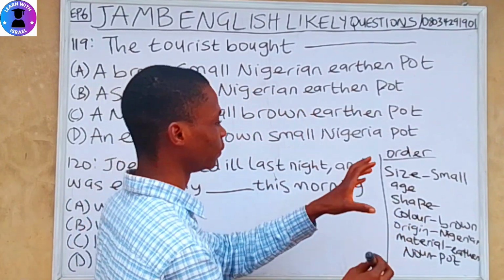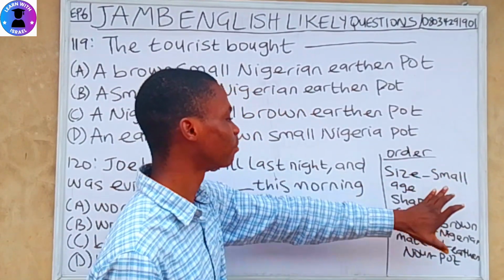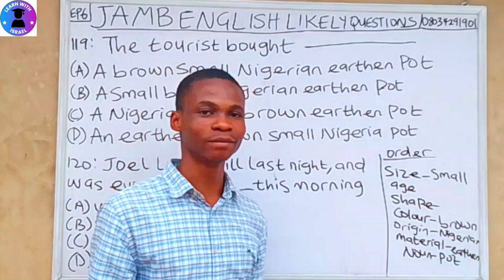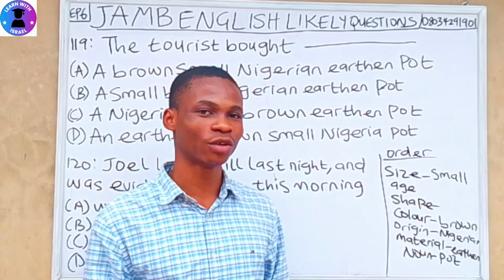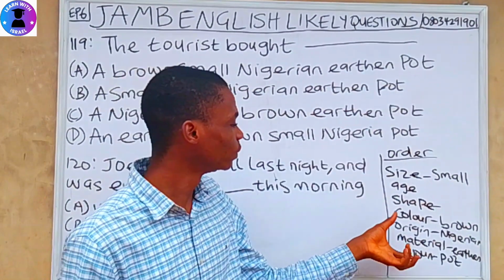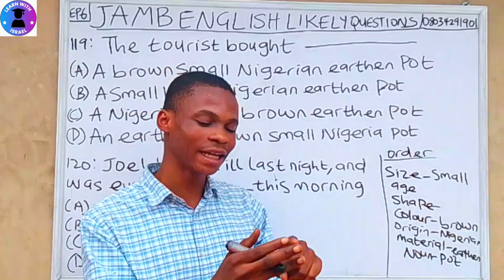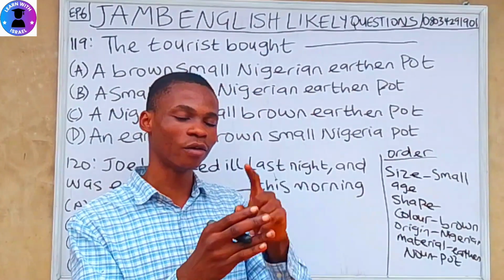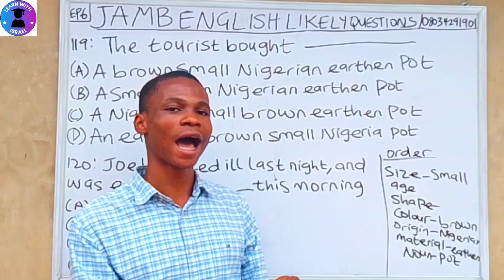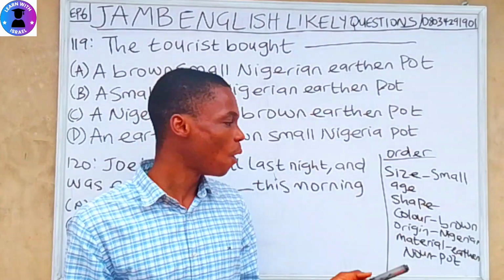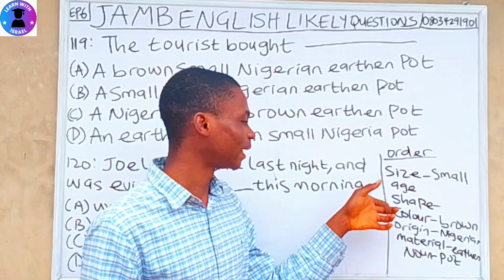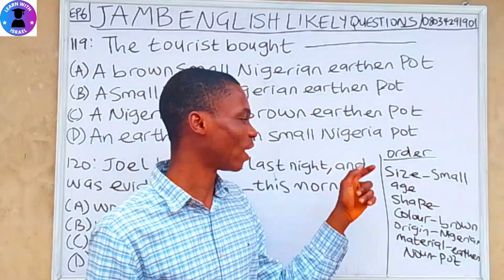So it should follow this sequence: a small brown Nigeria heading port. So if you want to answer this kind of question on adjectives, you need to master this order: size, age, shape, color, origin, material, and noun. And we also have more, but this is the one that is most asked in adjective.